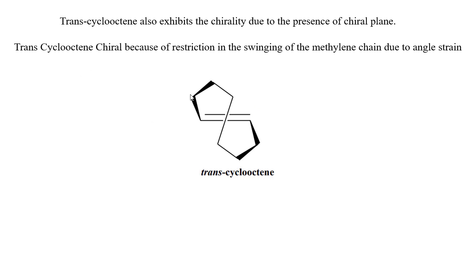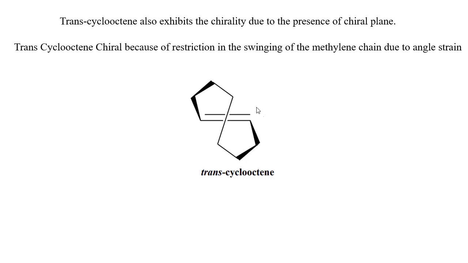See, trans-cyclooctene also exhibits chirality due to the presence of a chiral plane. Trans-cyclooctene is chiral because of the restriction in swinging of the methylene chain due to angle strain. See, the presence of these methylene chains, here is CH2, CH2, CH2, CH2, CH2, CH2.